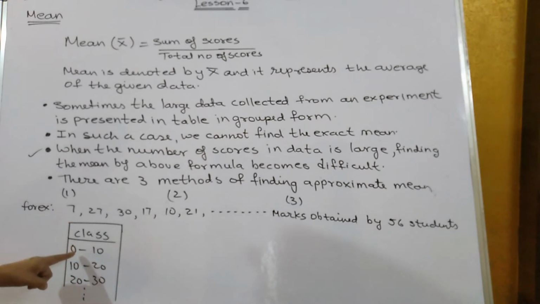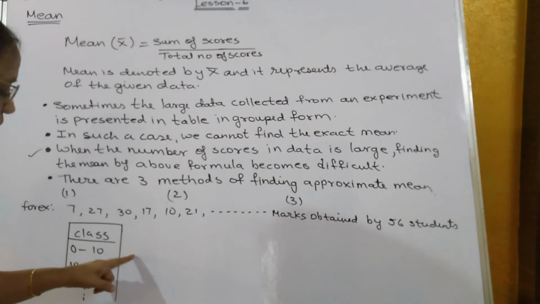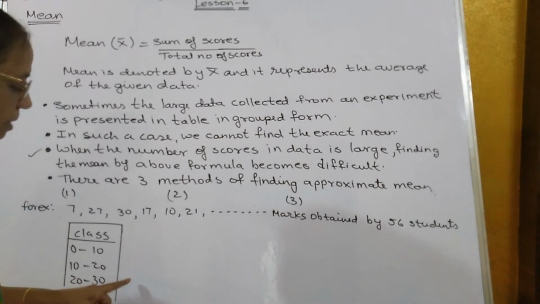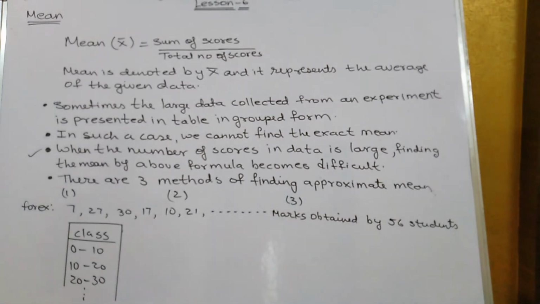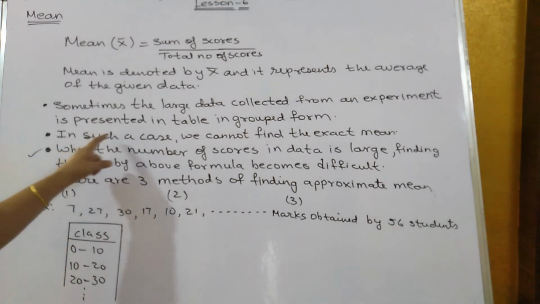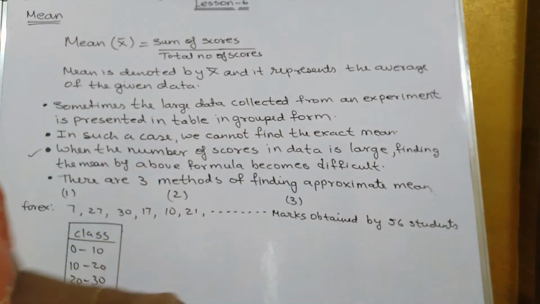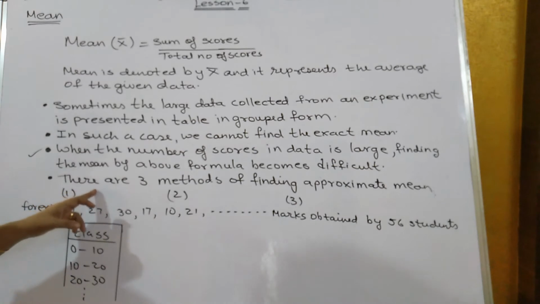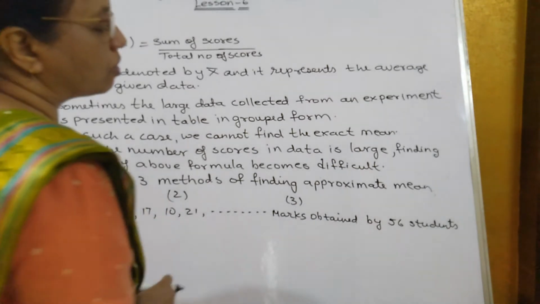We calculate how many students have got 0 to 10 marks, how many have got 10 to 20 marks, how many got 20 to 30 marks. So when there is a large number of data, we present it in a tabular form, in group form. But in such a case, we cannot find the exact mean. So there are 3 methods of finding the approximate mean.